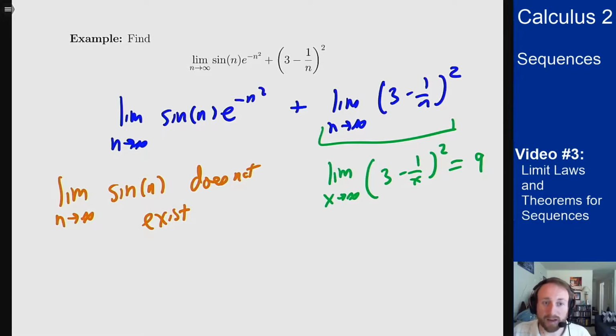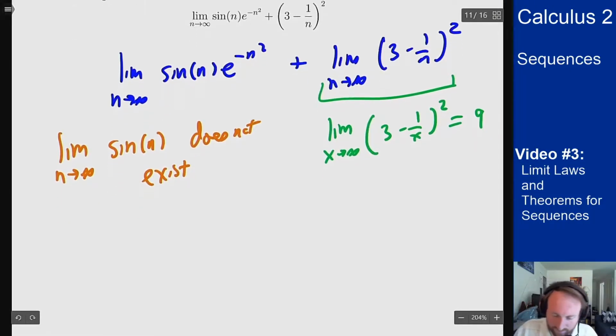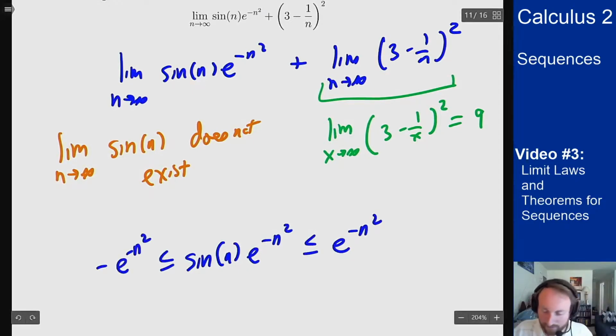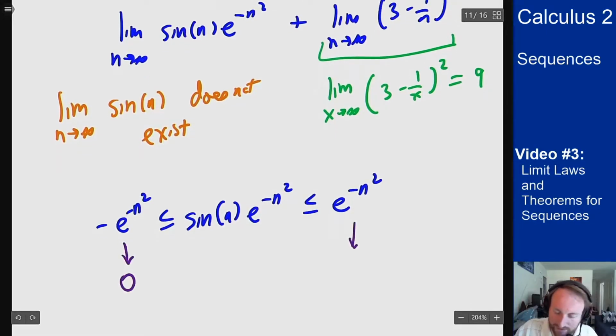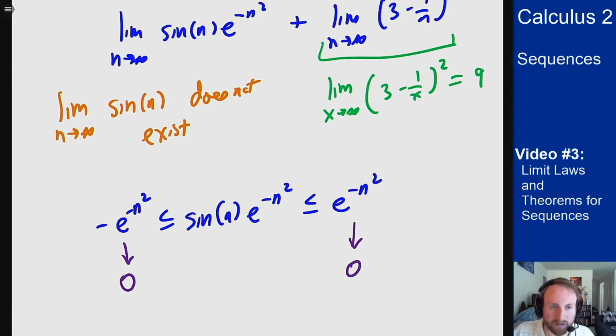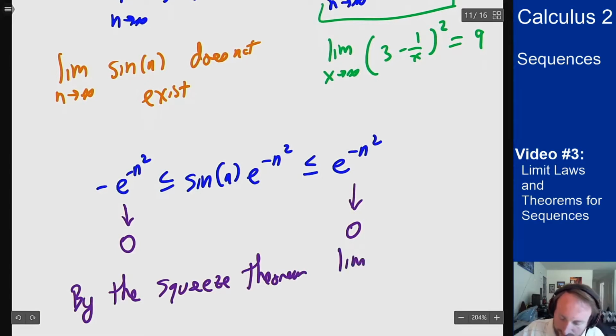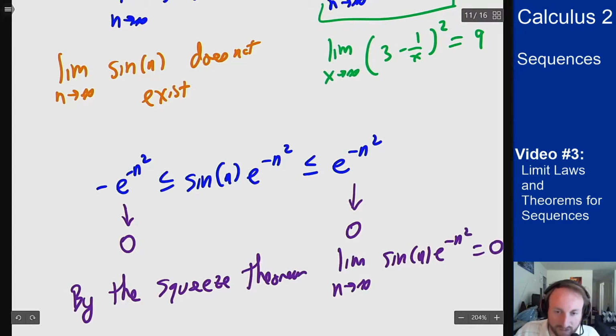But since sine is bounded between minus 1 and 1, I can use a squeeze theorem approach to solve this one out here. So what I know is that sine of n e to the minus n squared is bounded between e to the minus n squared and minus e to the minus n squared. Now as n goes to infinity, this goes to 0, this goes to 0, because those are functions that I can just take the limit of, because they are e raised to negative powers that are getting bigger, so it's going to 0. That means by the squeeze theorem, the limit as n goes to infinity of sine of n e to the minus n squared is 0, which means it exists.